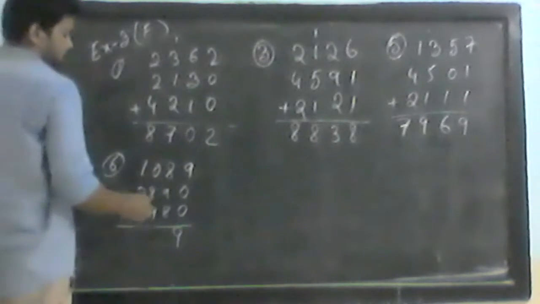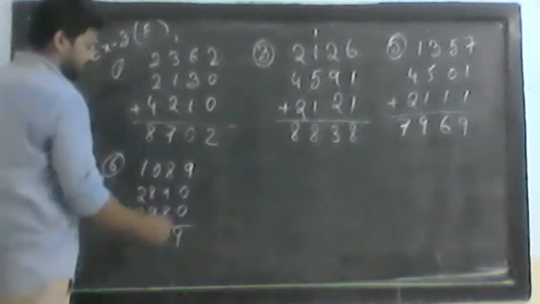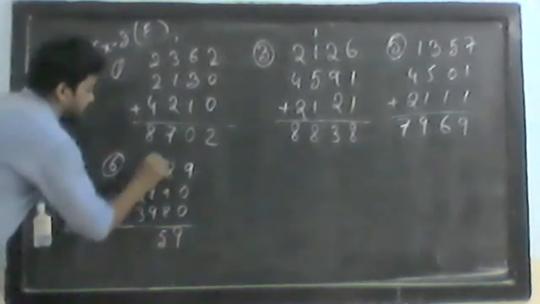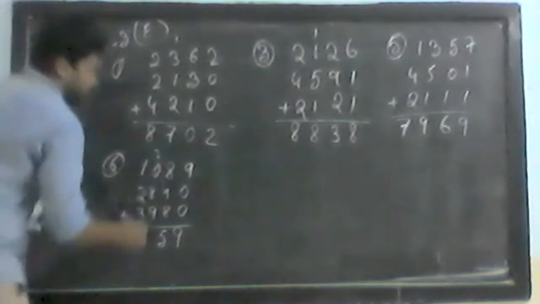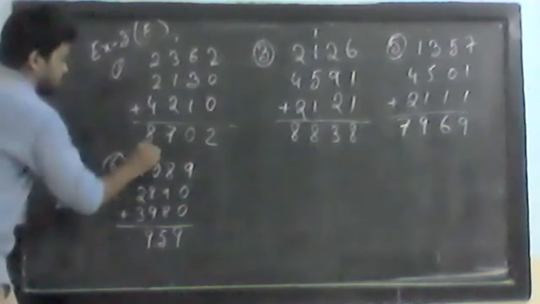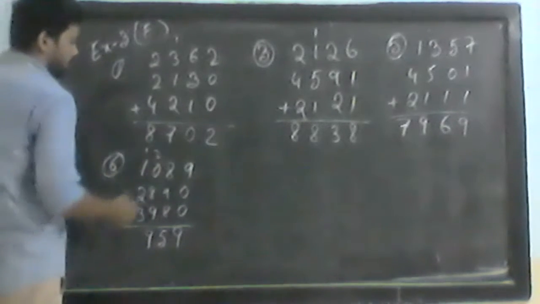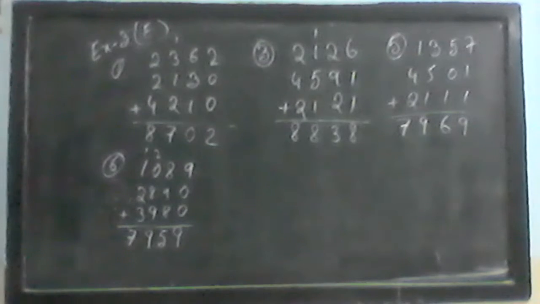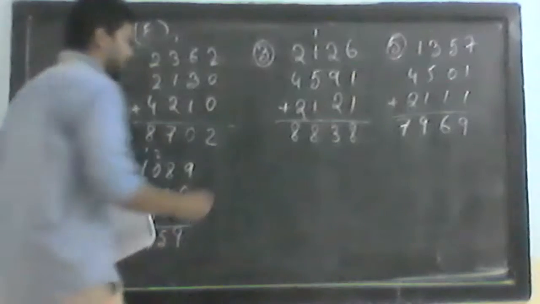Here 9 plus 8 is 17, 17 plus 8 is 25. 25 is 5, we have carry 2. Now 9 plus 8 is 17 plus 2, 19. 19 is 9 carry 1. Now here we have 3 plus 2, 5, plus 1, 6, and 2, carry 1, we have 7. So what we will get is 7,959. Okay, after question number 6, now let's move to question number 8.